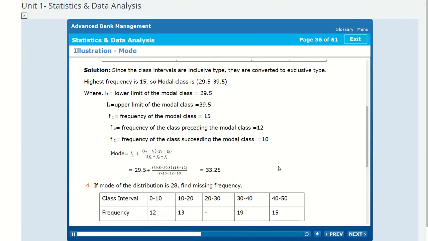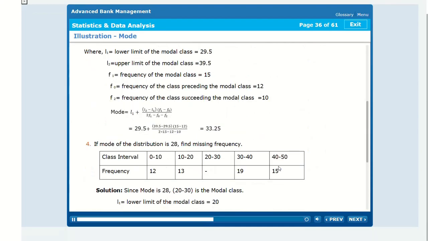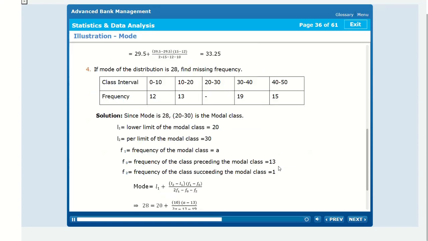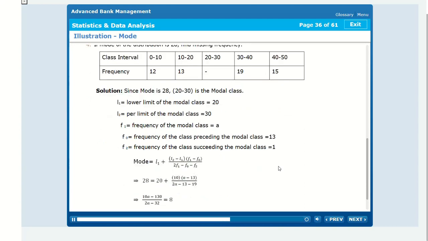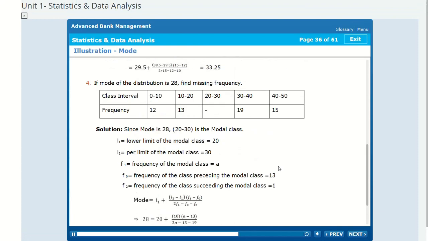F1 equals frequency of the modal class equals 15. F0 equals frequency of the class preceding the modal class equals 12. F2 equals frequency of the class succeeding the modal class equals 10. 4. If mode of the distribution is 28, find missing frequency.